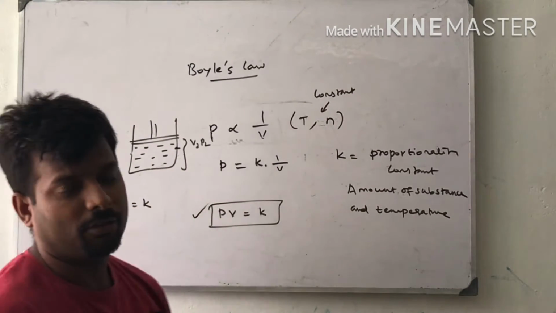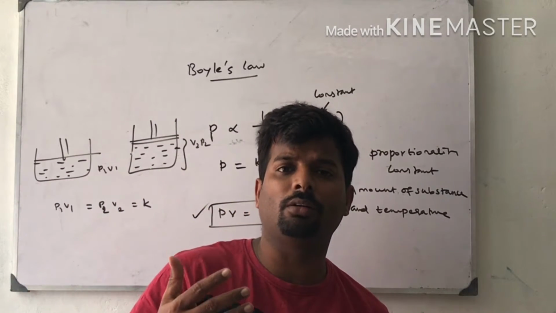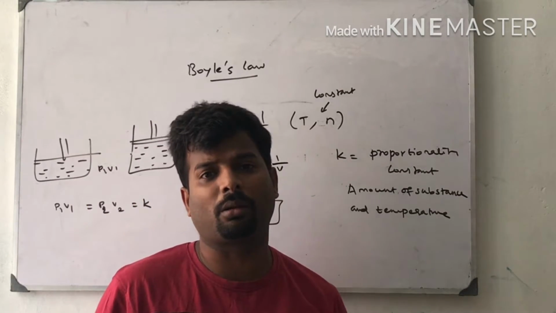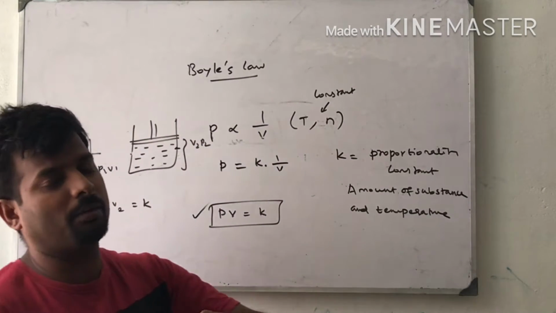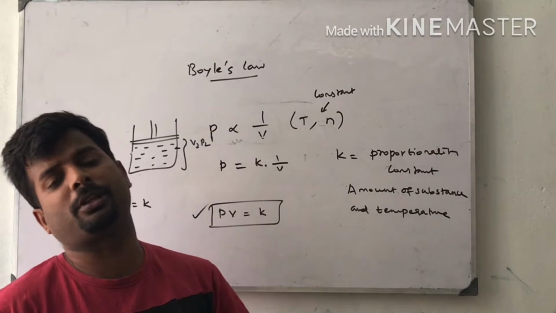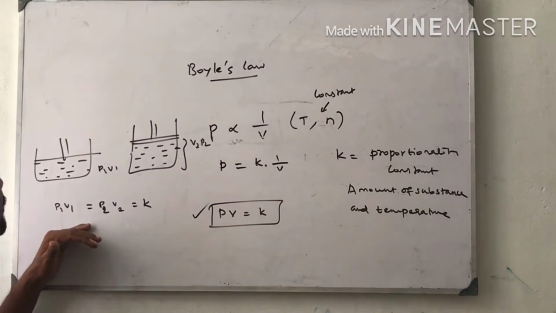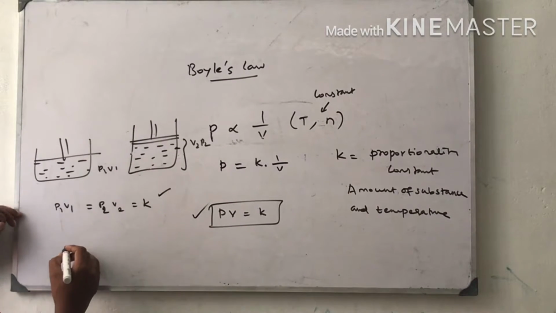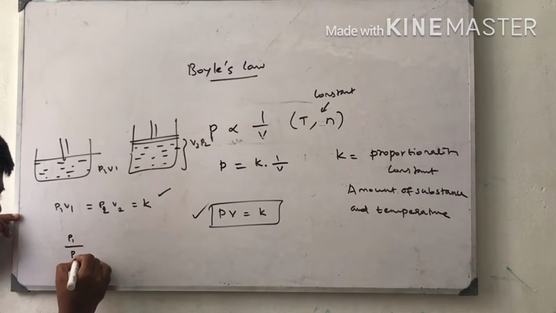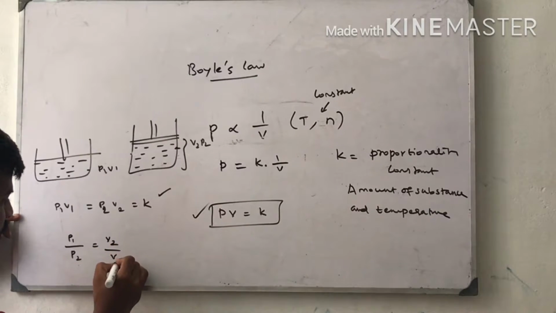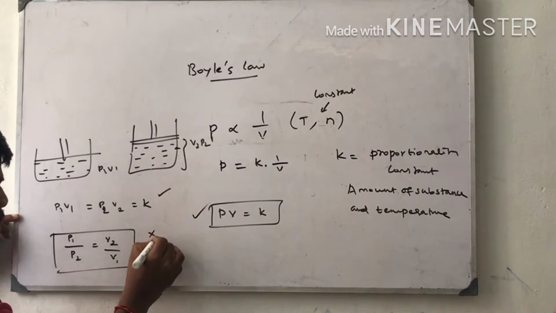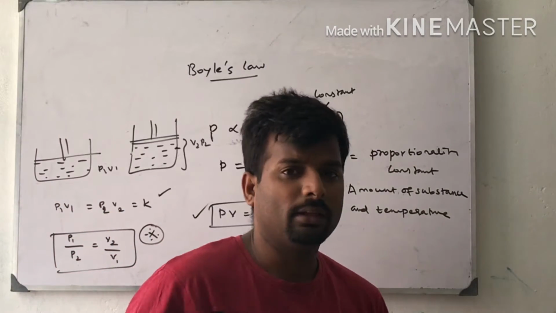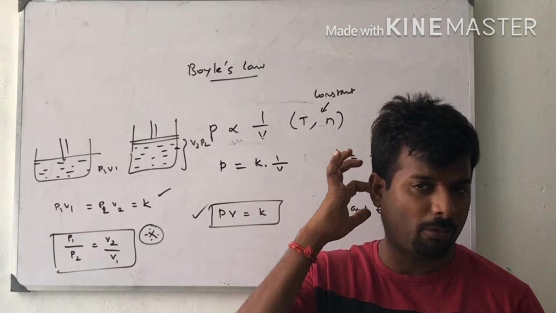What is the meaning of this? When I am increasing the volume, pressure automatically decreases. When I am decreasing the volume, pressure automatically increases. How much volume I have decreased, that much pressure will increase. That is why P1 V1 is equal to P2 V2 is equal to a constant. We can rearrange the equation like that: P1 by P2 is equal to V2 by V1. This is an important equation used for solving numericals. Okay, this is Boyle's law.